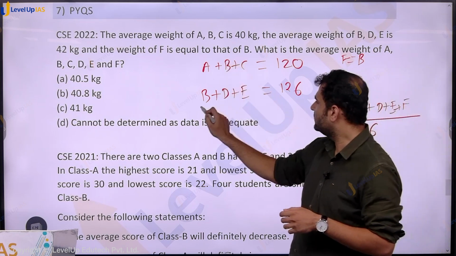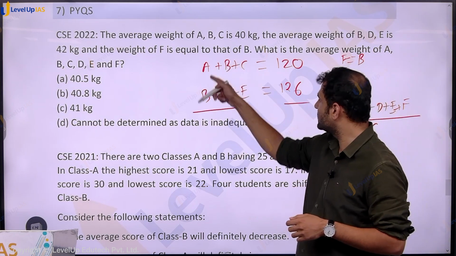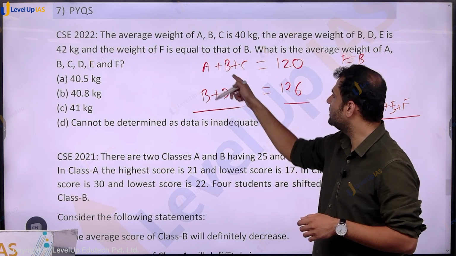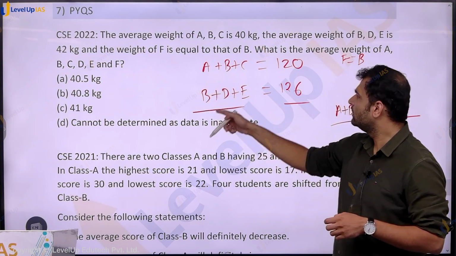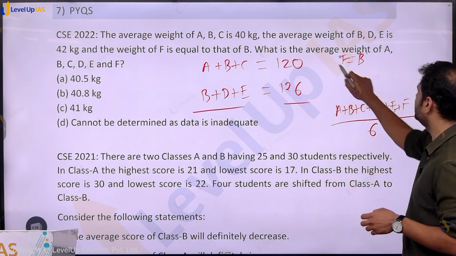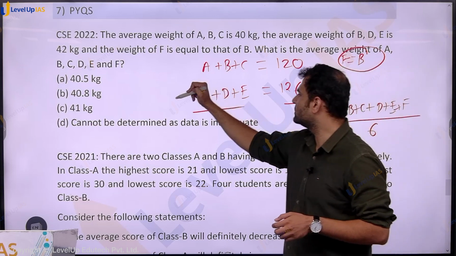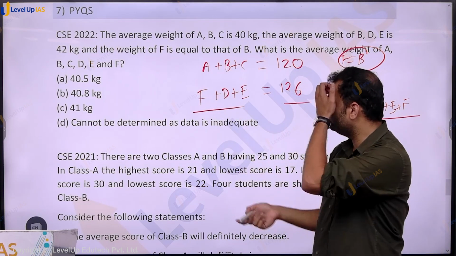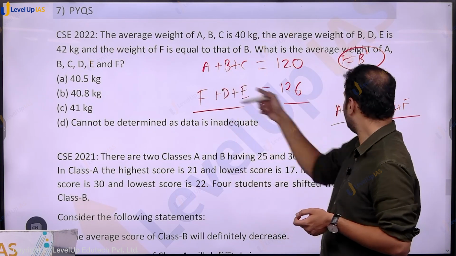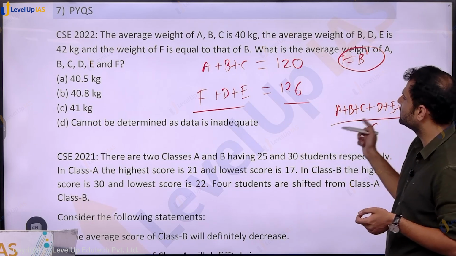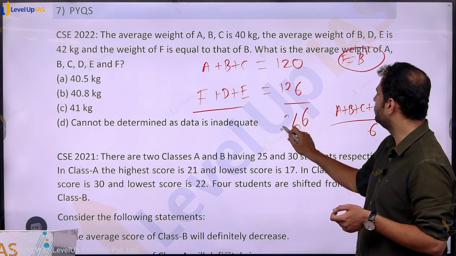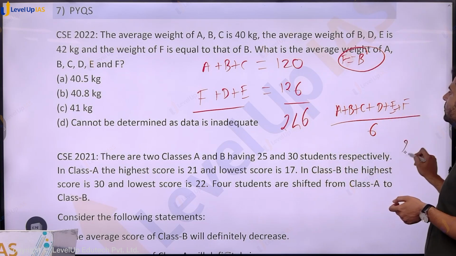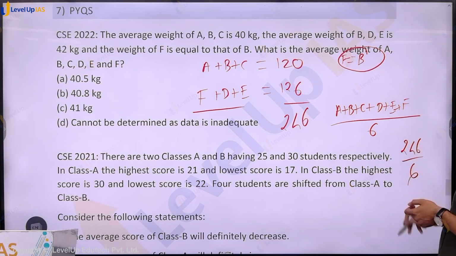If we add the left hand side and right hand side, what do we get? A plus B plus C plus D plus E, but B comes 2 times. Instead of B, we want F, but it is already given that F is equal to B. Just replace this B by F, add the left hand sides, and we have A plus B plus C plus D plus E plus F. So their sum is equal to 246. So the answer is 246 divided by 6, which is 41.